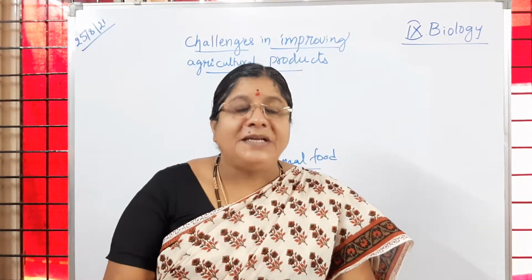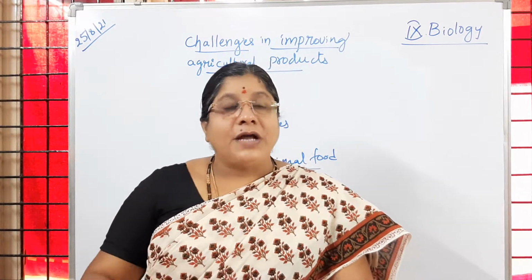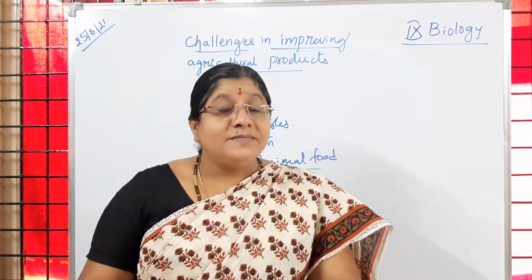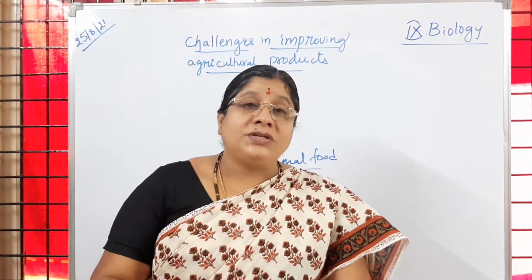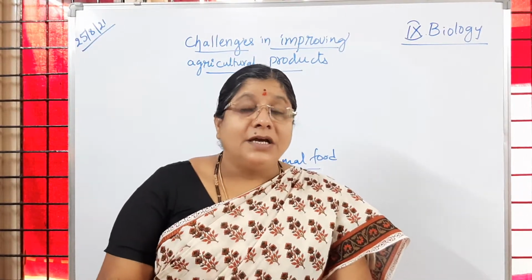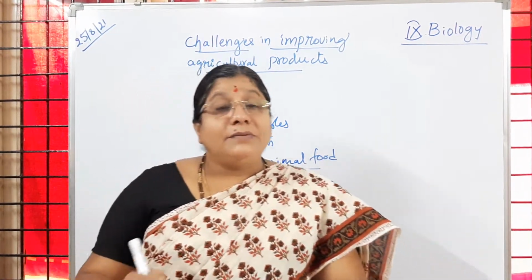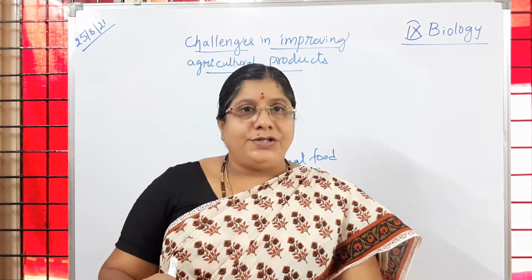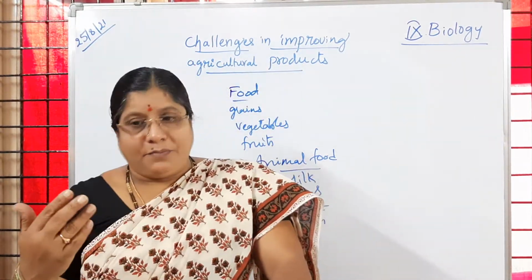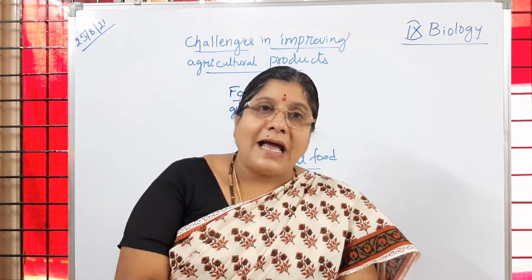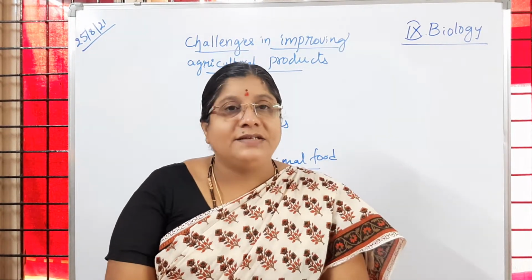What are the best methods we can use to produce different kinds of food items? Food items here means food grains, fruits, vegetables, or animals which give us milk, meat, eggs. That must be in a proper ratio. Otherwise we cannot provide food to the people or to the other organisms which depend on us. Then that results in death of organisms.